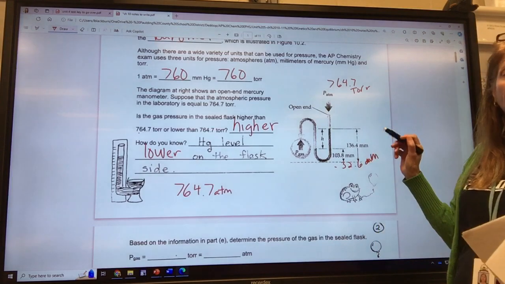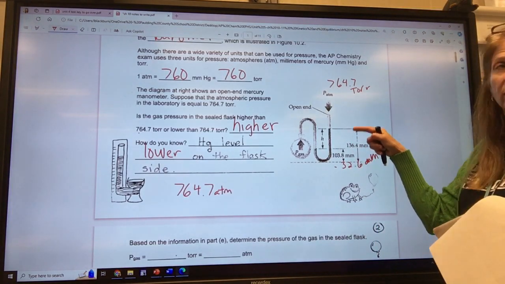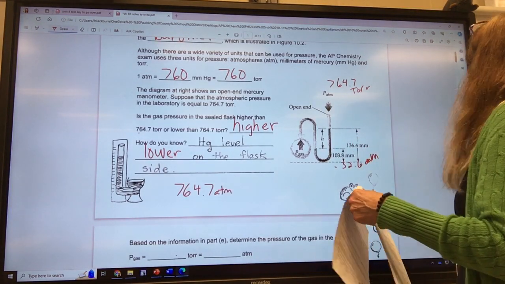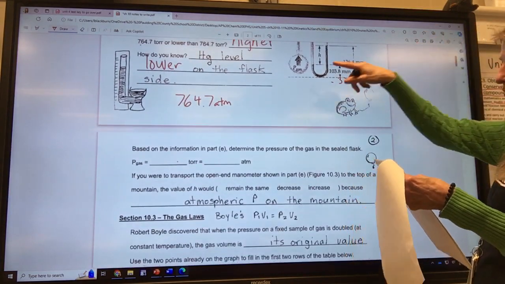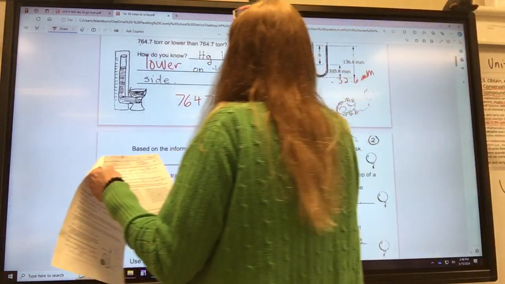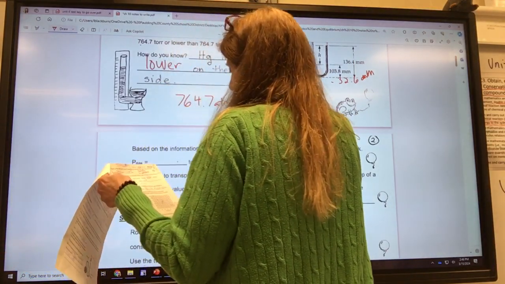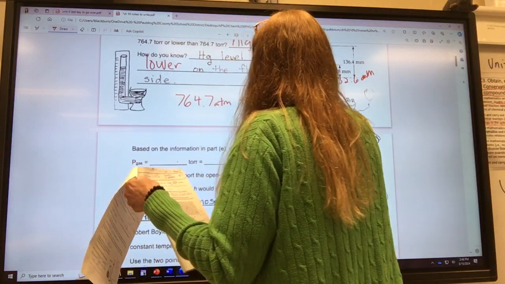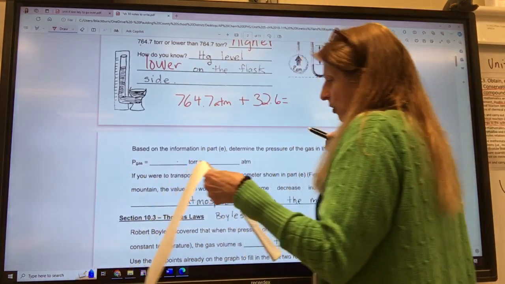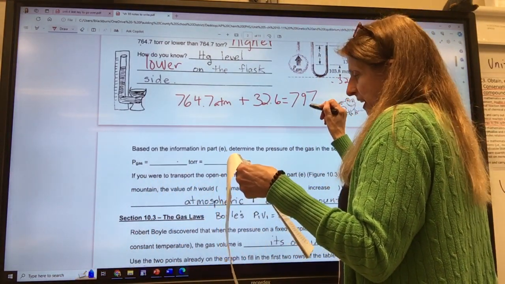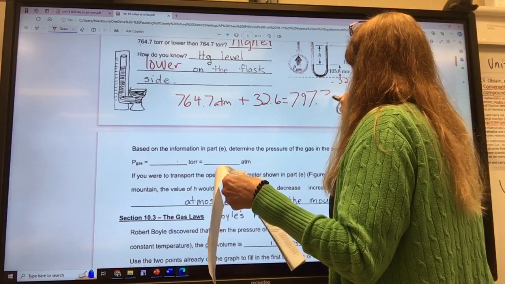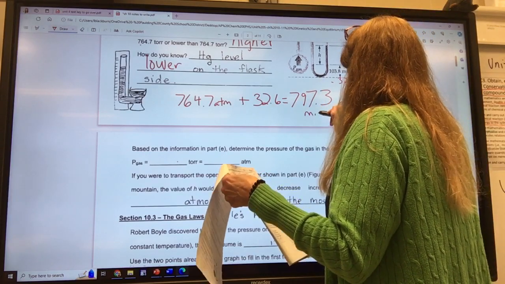Everybody see where I subtracted those 2 numbers to get the difference? Now, if I'm trying to get the total pressure inside the flask, I need to add that to the atmospheric pressure, and that equals 797.3.